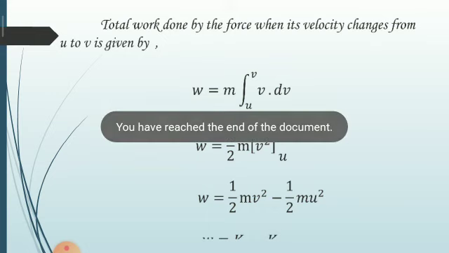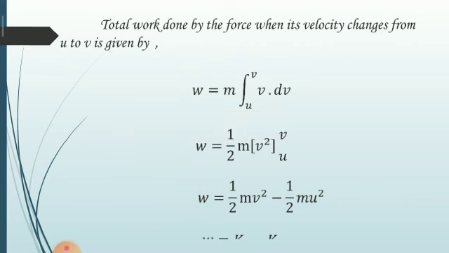Now 1/2 mv square is the final kinetic energy, and 1/2 mu square is the initial kinetic energy. Therefore the work done W is equal to change in kinetic energy. This equation is the mathematical form of the work energy theorem, which states that work done by the force acting on a body is equal to the change in its kinetic energy.